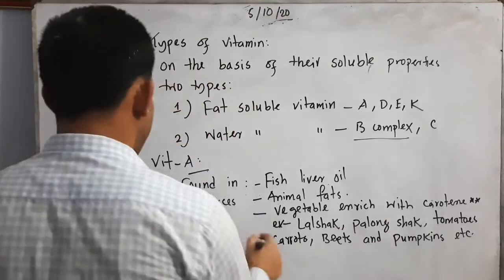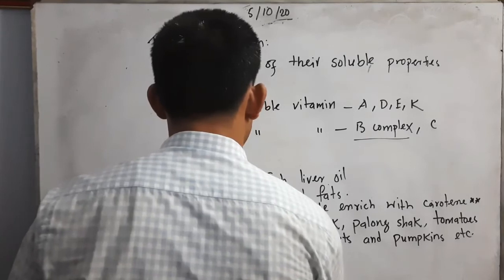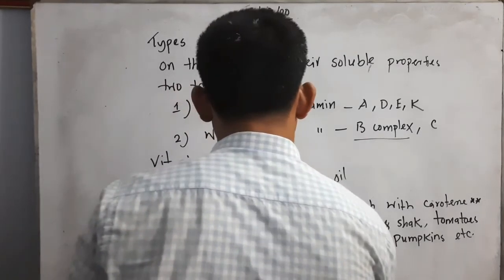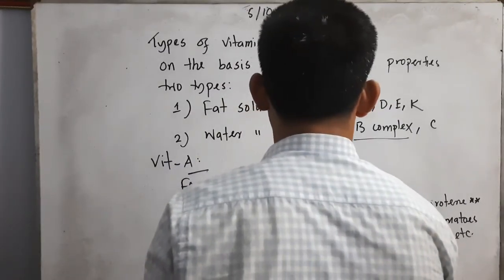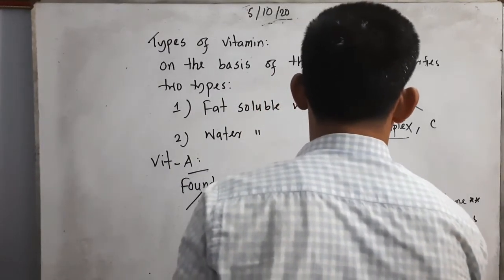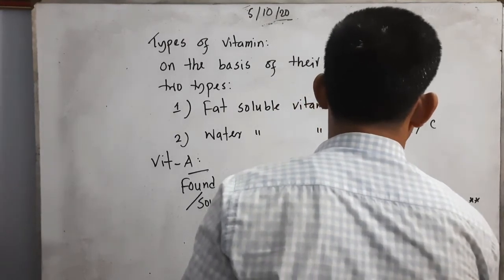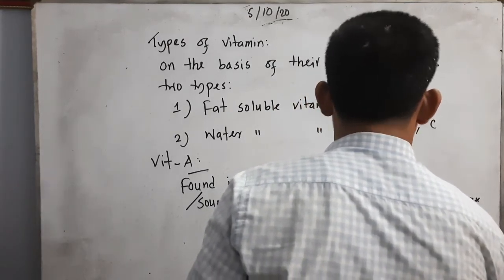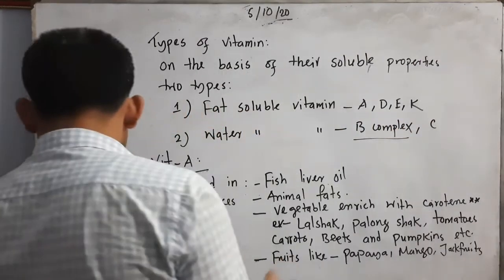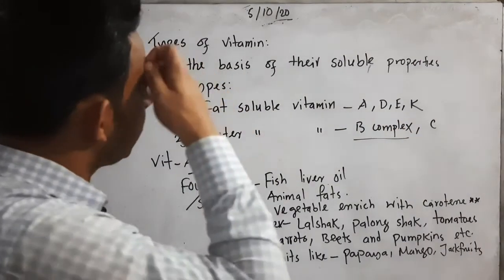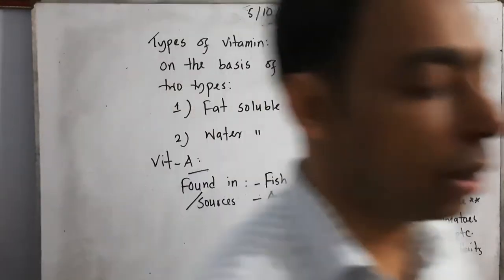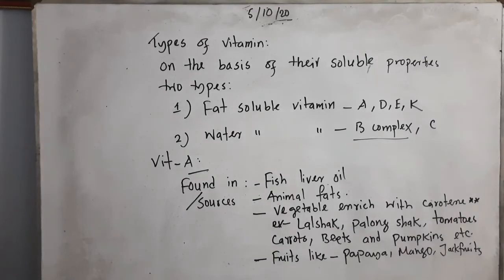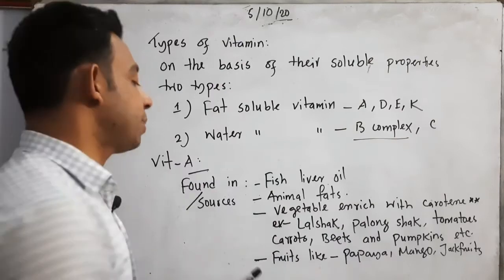Some fruits also we can get. Fruits like papaya, mango, jackfruit contain vitamin A, and it is also found in some small fishes. These are the common sources of vitamin A, and we can get an enormous and maximum amount there.